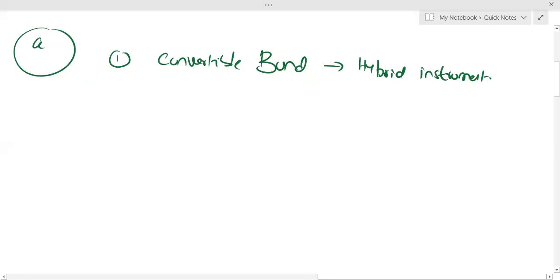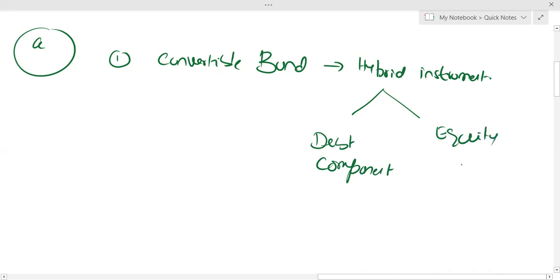After this, you will explain that it is the responsibility of ARN to split this hybrid instrument into debt component and equity component. Student, this is not the full-fledged answer. I'm just giving you the main idea. After that, obviously, you will be in a position to draft your answer.